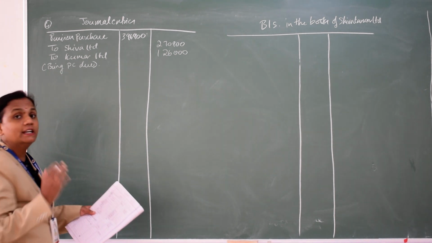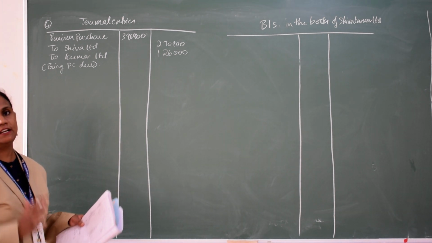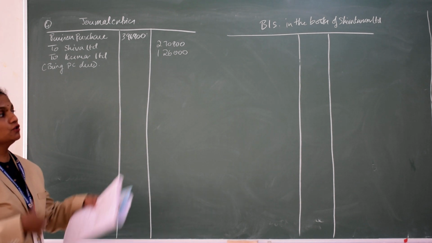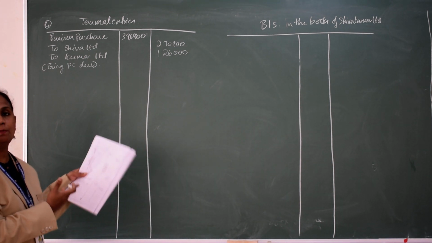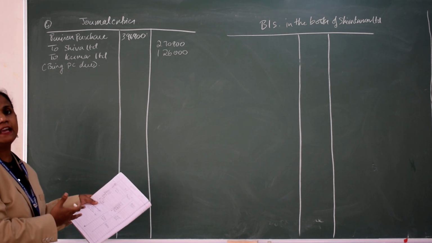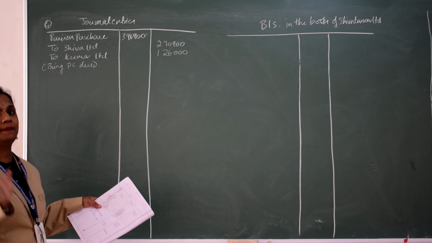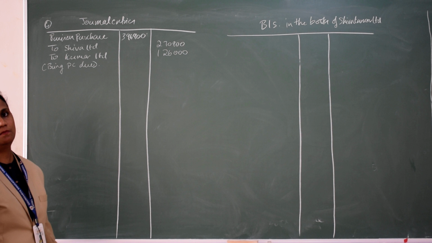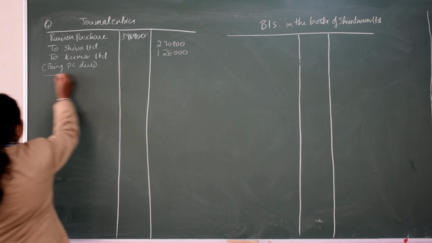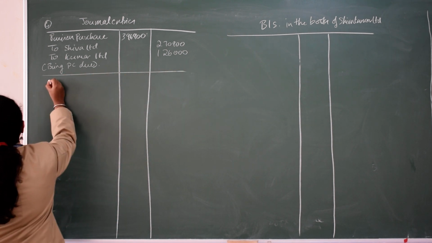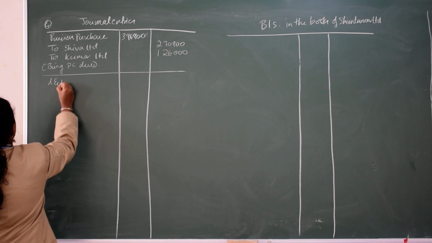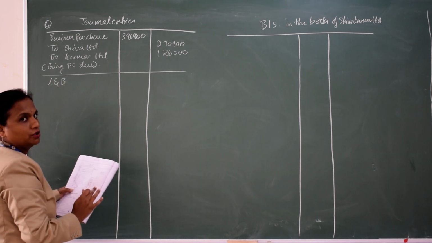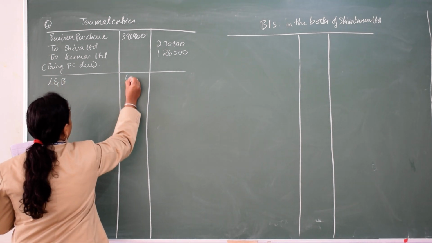Here you should consider adjusted value, not book value. When you close, you take book value. When you prepare opening entries, you take adjusted value in the nature of purchase. But in the nature of merger, it is book value everywhere. So the next journal entry is taking over assets and liabilities. Land and building, you combine both, 60,000.